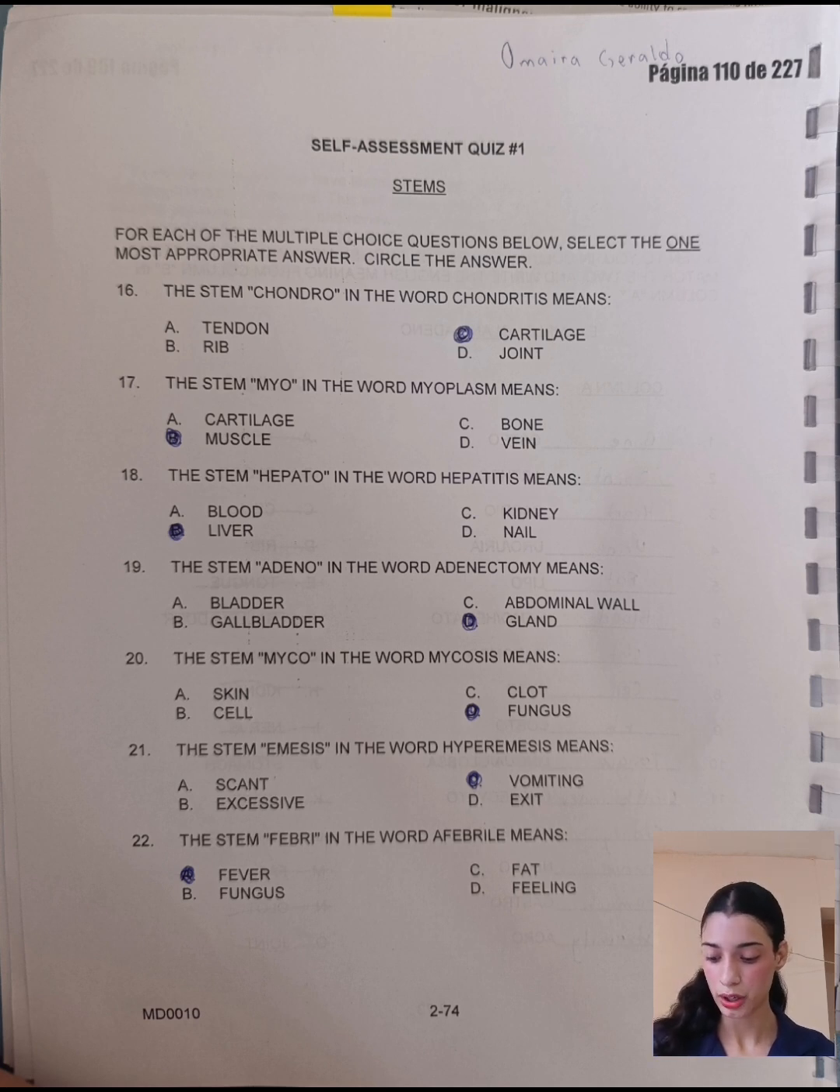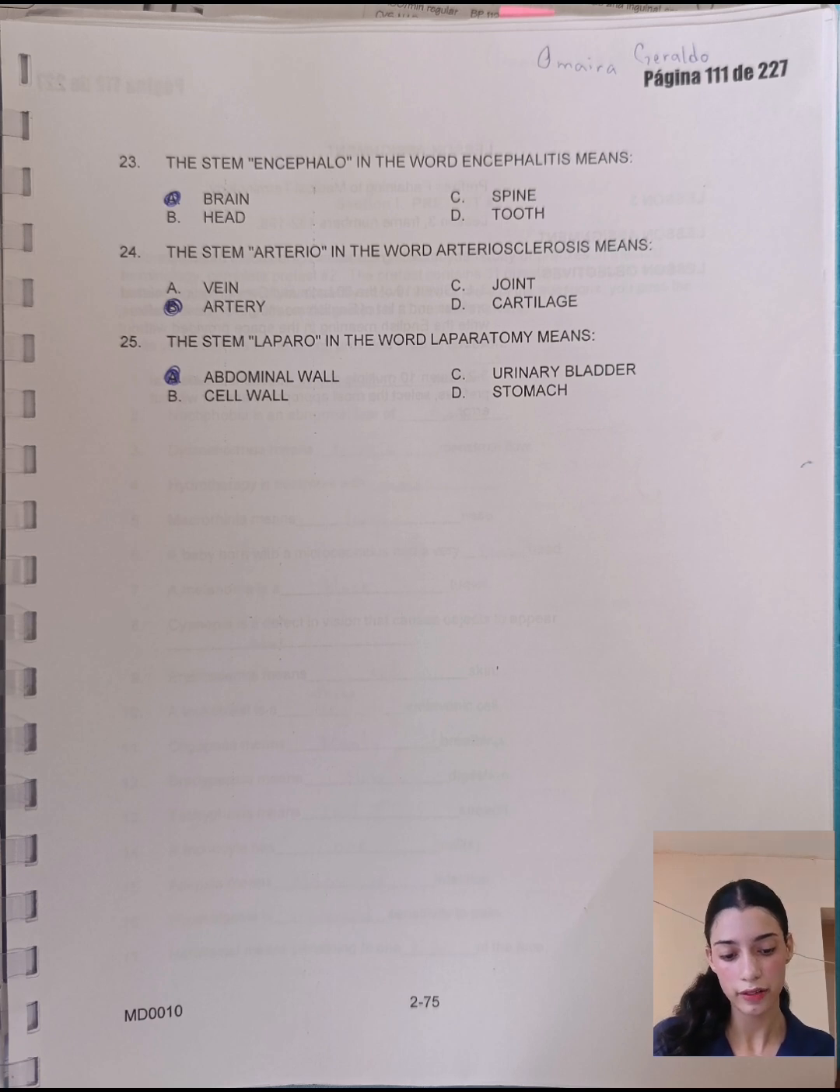The stem myco in the word mycosis means fungus. The stem emesis in the word hyperemesis means vomiting. The stem febrile in the word afebrile means fever. The stem encephalo in the word encephalitis means brain. The stem arterio in the word arteriosclerosis means artery. The stem laparo in the word laparotomy means abdominal wall.